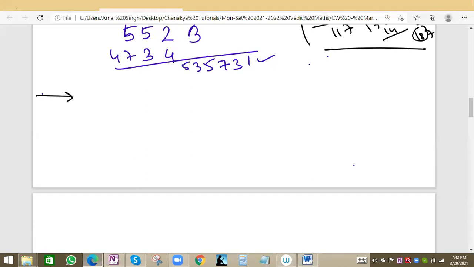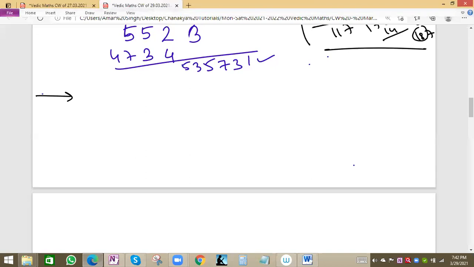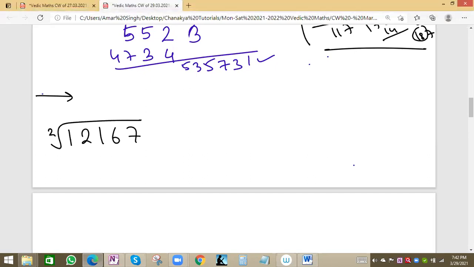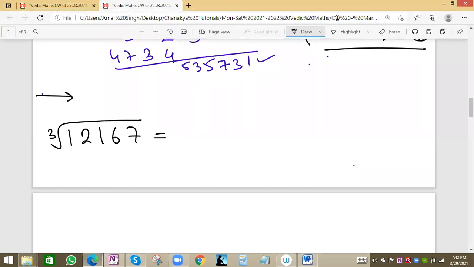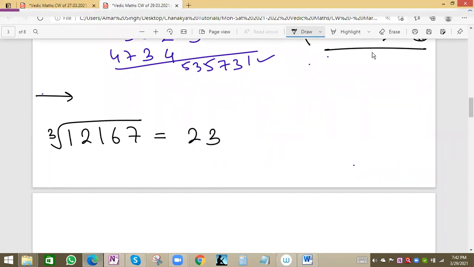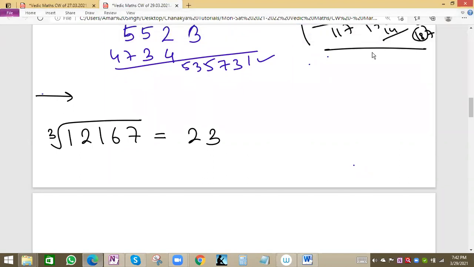Let me start with one simple question, then we'll understand the process. 12167 is the value, and you have to find the cube root value in 3 seconds. So how can we do it? Anyone can try. Time over. So this will be 23. How did I get the answer? Let me explain.